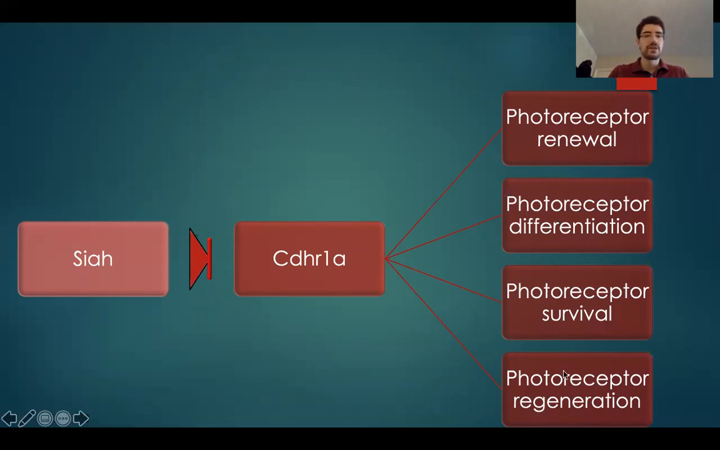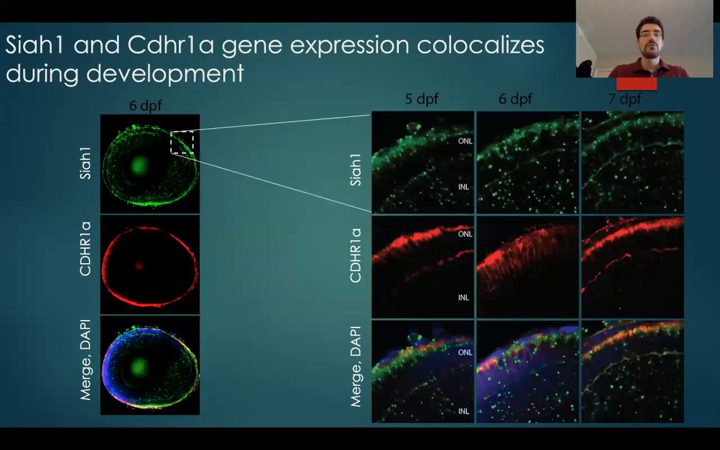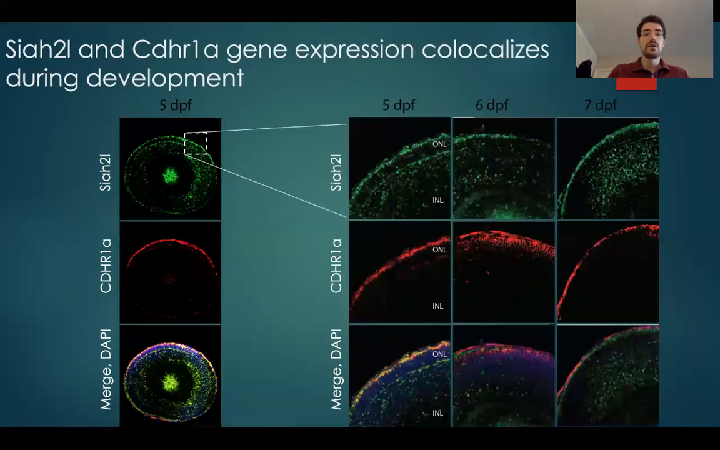So what we believe is that Siah is responsible for regulating CDHR1a in order to control photoreceptor renewal, differentiation, survival, and regeneration. So in order to do that, first, we characterized its gene expression, co-localizing it with Siah. By using fluorescence in situ hybridization, we can see Siah in the outermost part of the nuclear layer and co-localizing with CDHR1. CDHR1 is very specific to the outer nuclear layer, but Siah is also expressed in other parts of the retina.